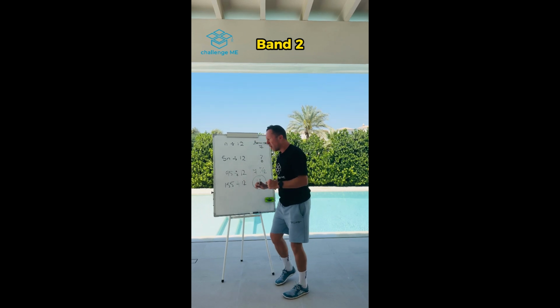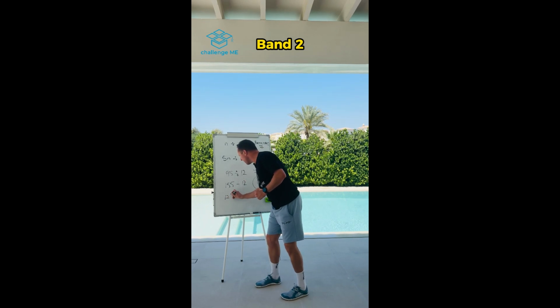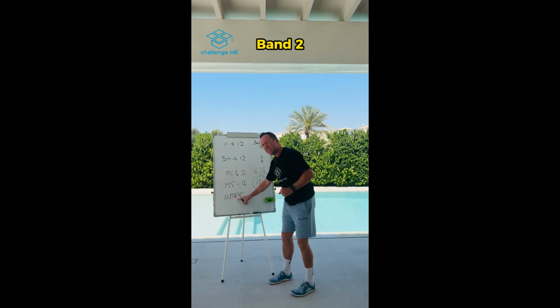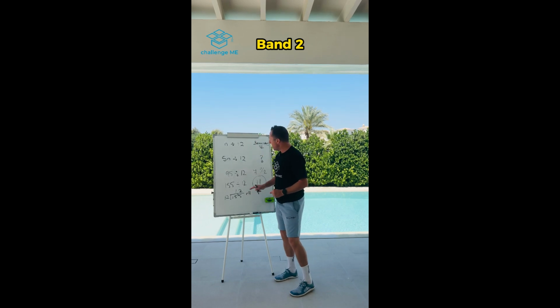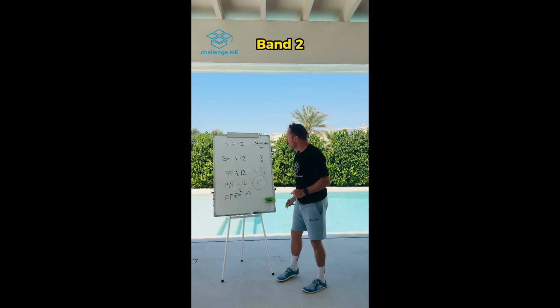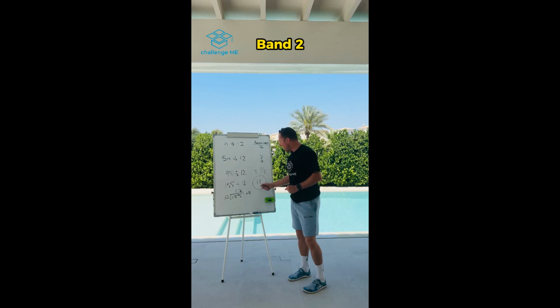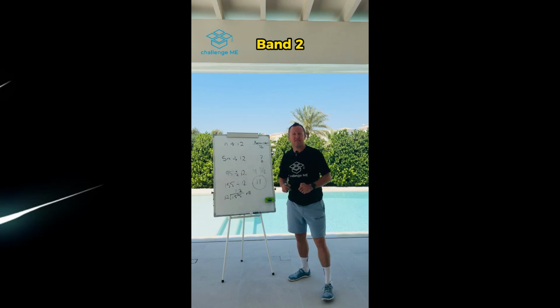Let's divide that by 12. I'm going to do a bit of long division. So 12 into 155. 12 goes into 15 one time with a remainder of 3. 12 goes into 35 twice, with a remainder of 11. So whether I picked n as 19 or n as 31, I'm still getting that remainder of 11. There's our answer.